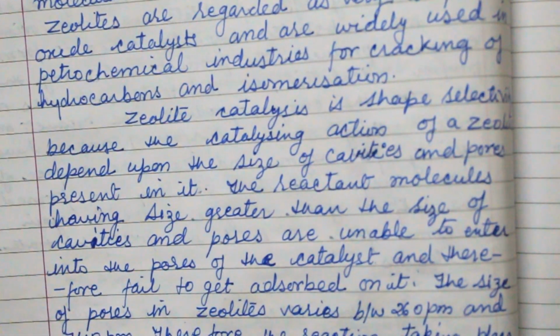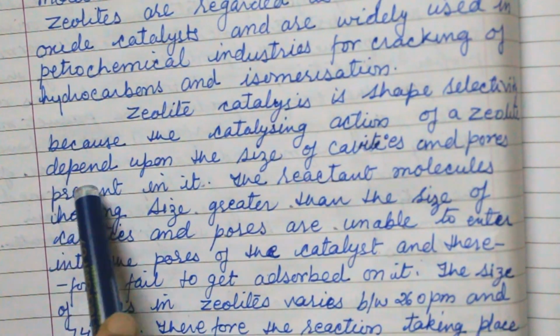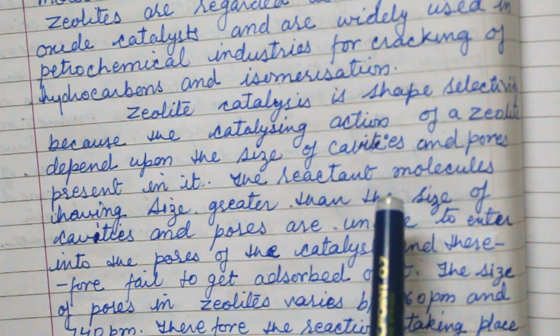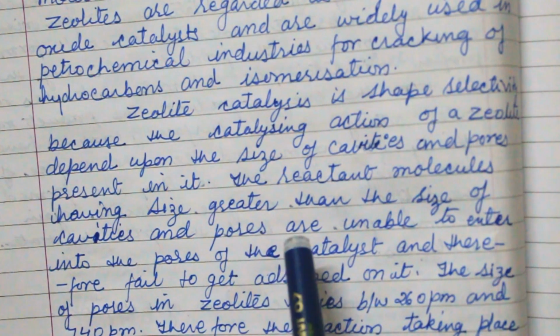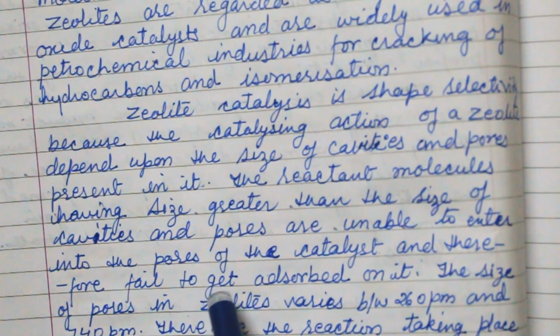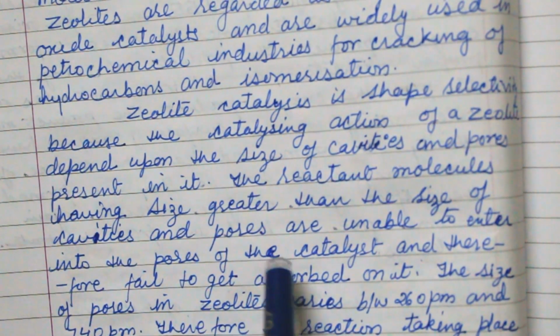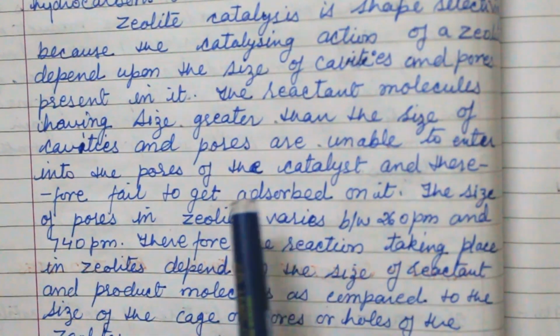Now, zeolite catalysis is the shape selectivity because the catalyzing action of zeolite depends upon the size of cavities and pores present in it. A reactant molecule having a size greater than the size of the cavity and the pores is unable to enter into the pores of the catalyst. So therefore it fails to get adsorbed on it.